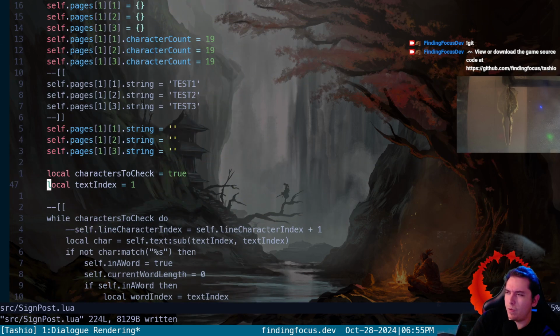Okay, so how do we go about this? We need to cycle through the text until we find a word, and then see if that current word added to our current line puts us over the limit. If it does, we need to append it to the next line and advance our current page. If it doesn't pass the line's limit, then we need to append it to the current line, and then continue on counting for another word.